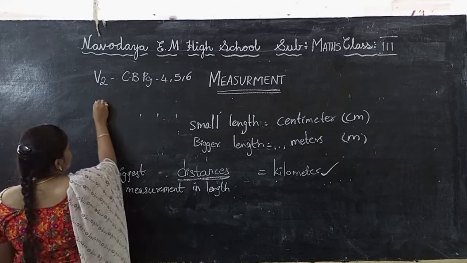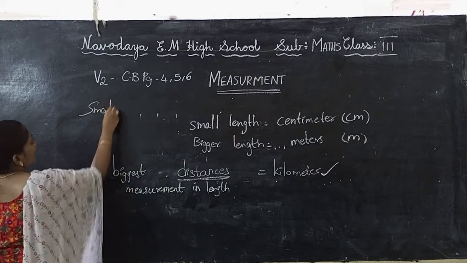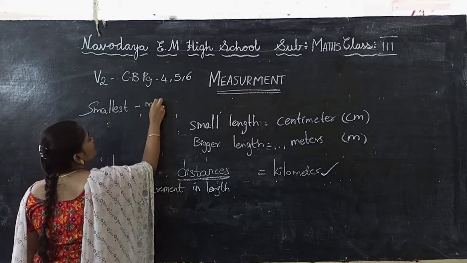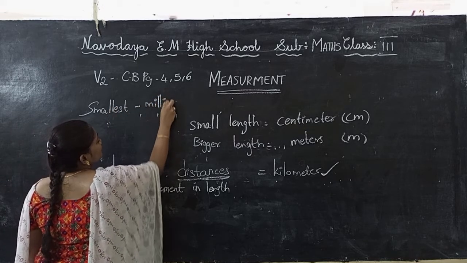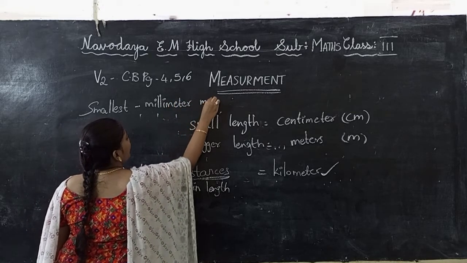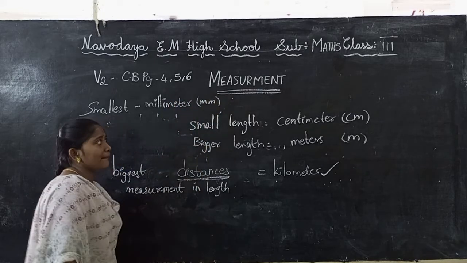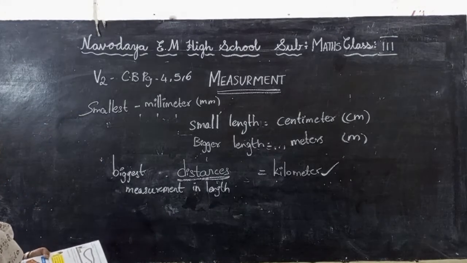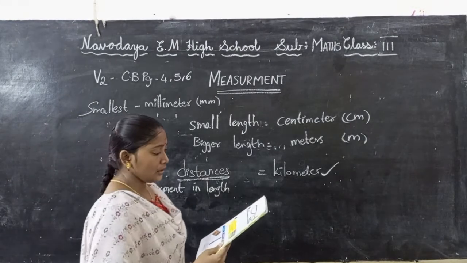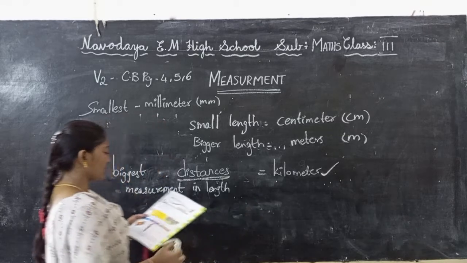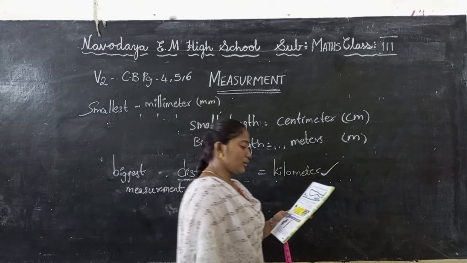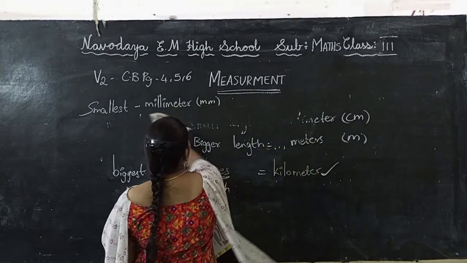The smallest is millimeter, mm. Millimeter is the smallest unit of measurement of length. Now see the relation between the units. See here.